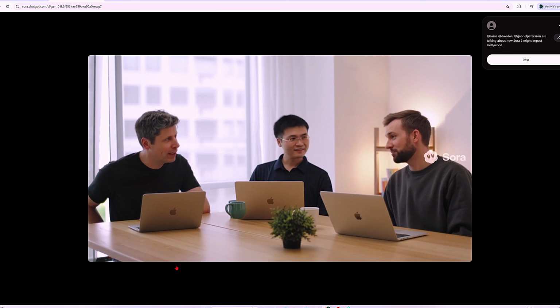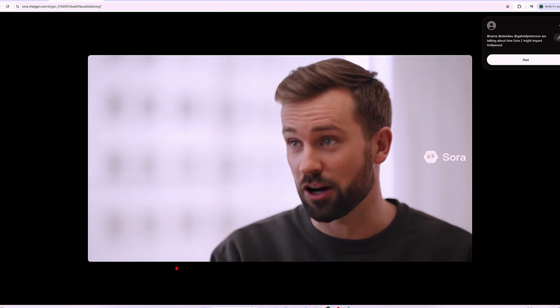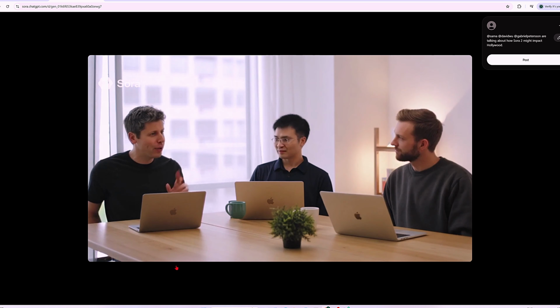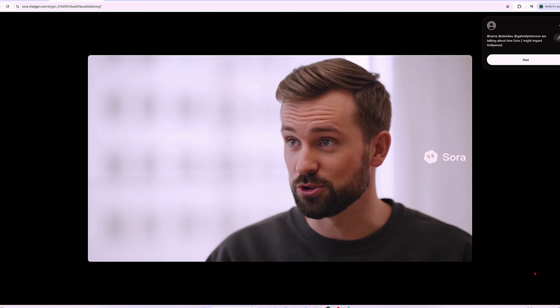With Sora 2, the leap in generative video is huge. We're talking cinematic quality out of a prompt. Studios are starting to ask whether they'll be using it for previs or even full features. It could democratize filmmaking. Anyone